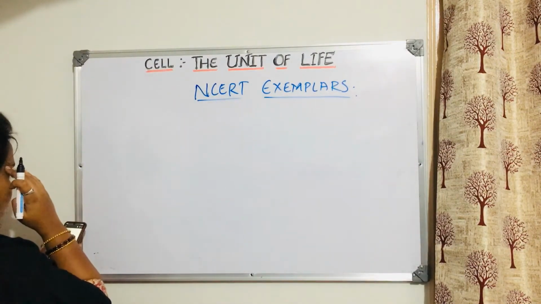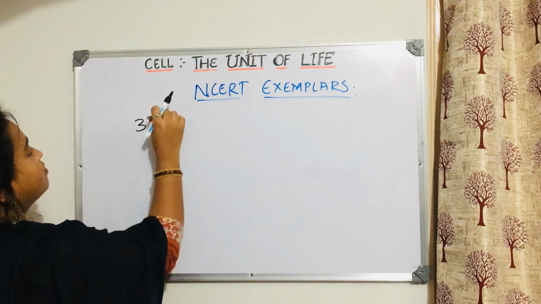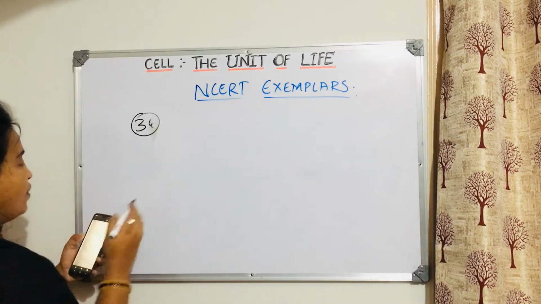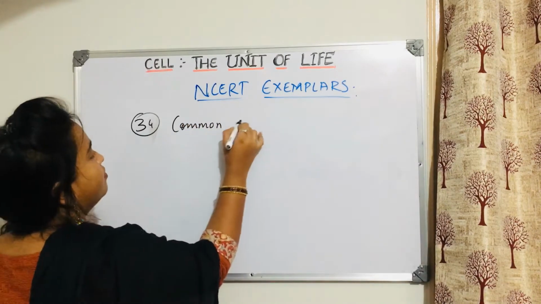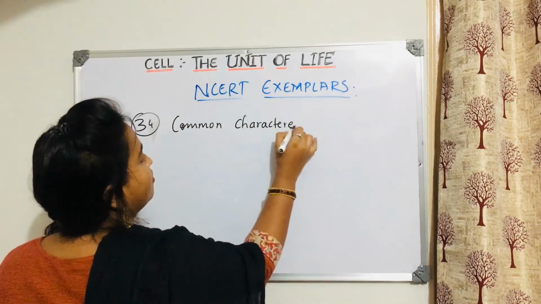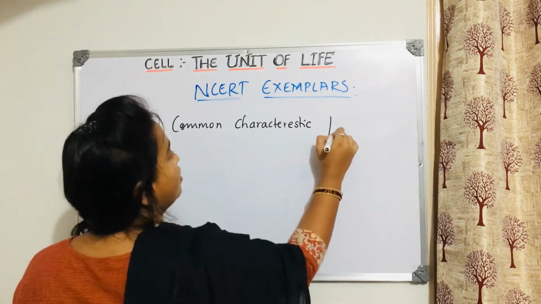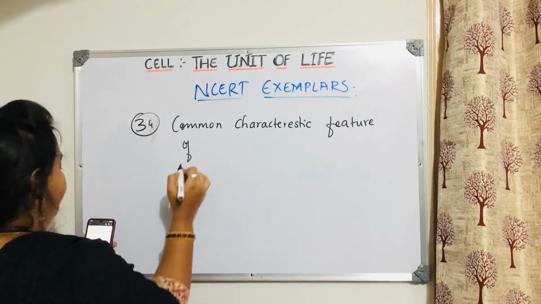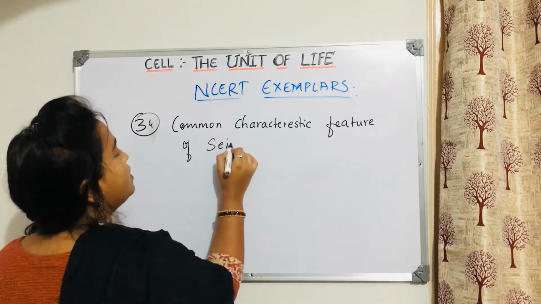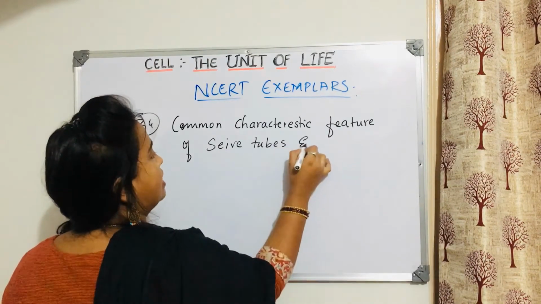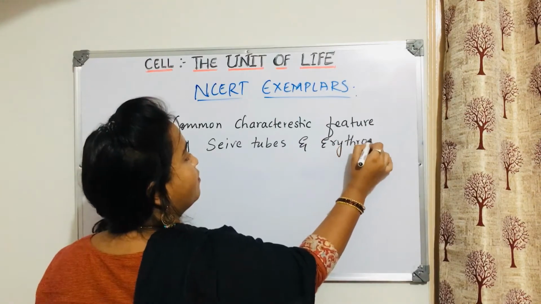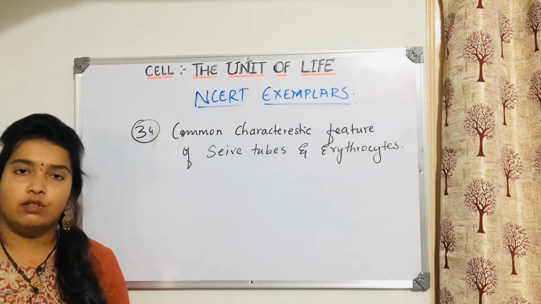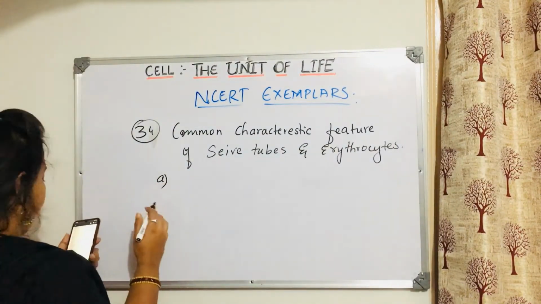Question number 34. Common characteristic feature of sieve tubes and erythrocytes. What is common between sieve tubes and erythrocytes? Options first, then you will answer.